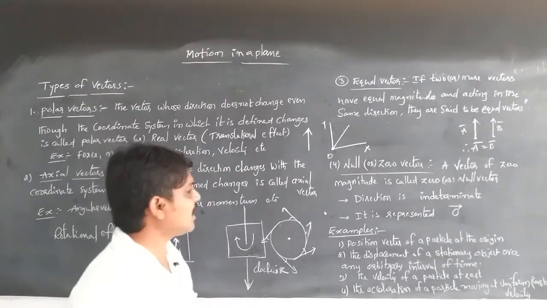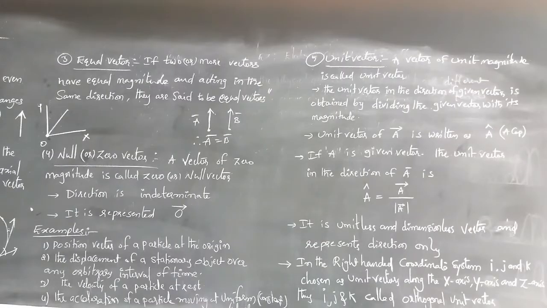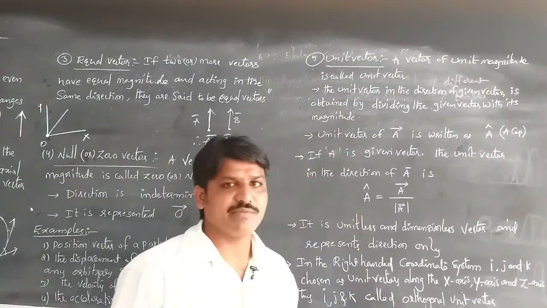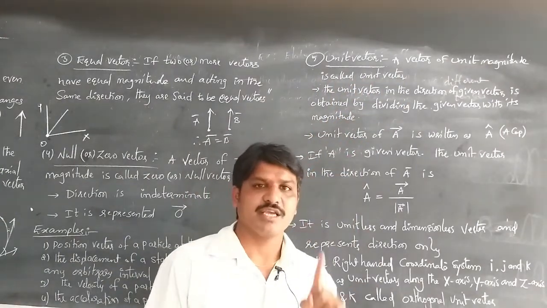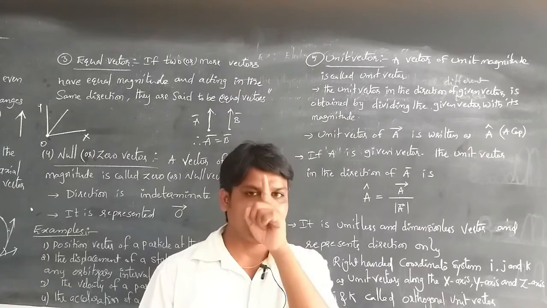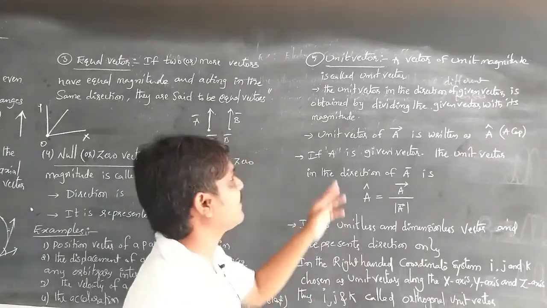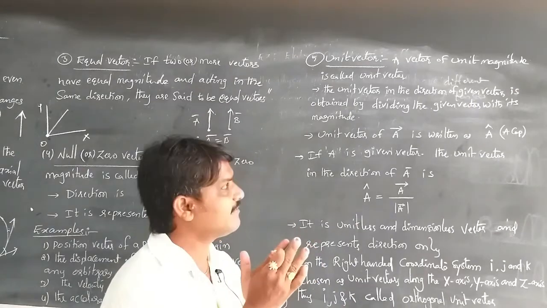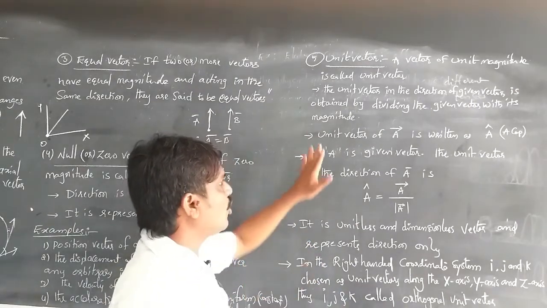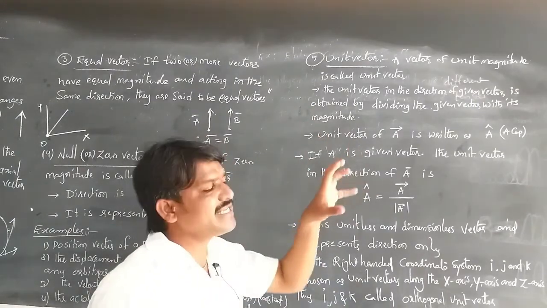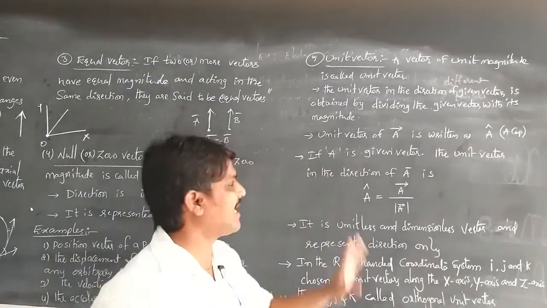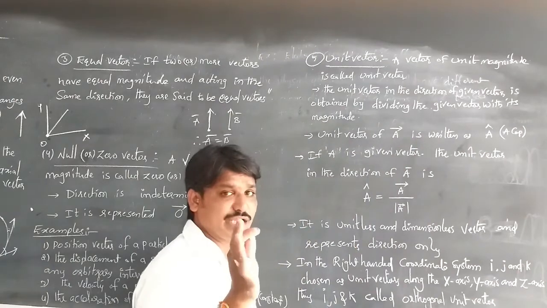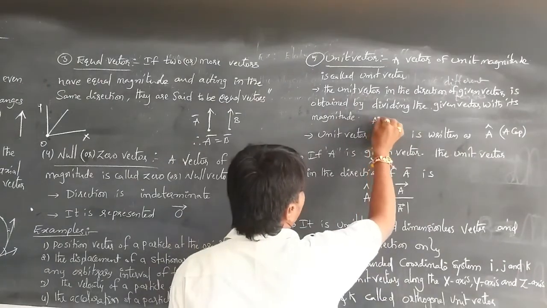The next one is the unit vector. A unit vector is a vector of unit magnitude, meaning 1. If the magnitude of the vector is 1, then it is considered a unit vector. The unit vector in the direction of a given vector is obtained by dividing the given vector by its magnitude. Just as a vector is denoted with a bar, the unit vector is denoted with a cap.